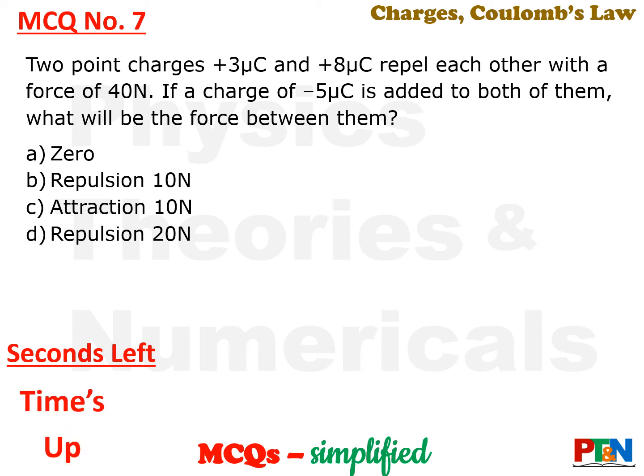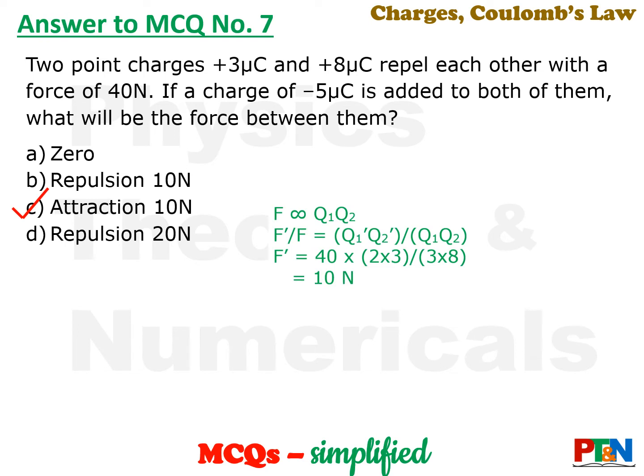Time's up. Let's see the answer. Answer is option C. See, this calculation has been given alongside. F is proportional to Q1 Q2. So F dash will be proportional to Q1 dash Q2 dash. So their ratio will be the ratio of the charges. But for this specific MCQ, you don't need to do the calculation. See, both the charges are positive. If minus 5 microcoulomb is added to both of them, one becomes positive, another becomes negative. So the force will be attraction. So straight away you can go to option C. You don't need to do the calculation.